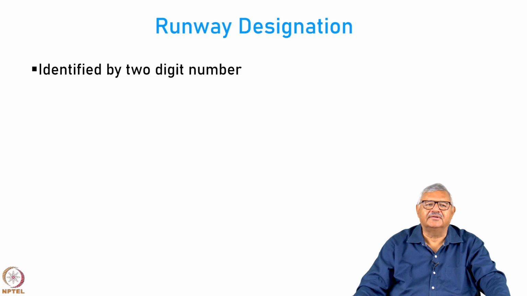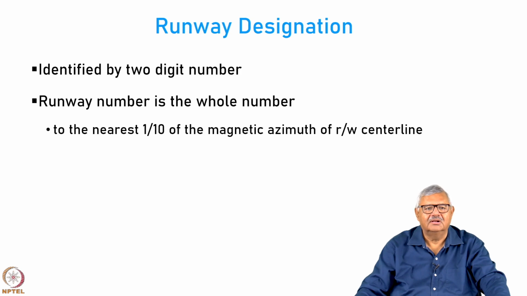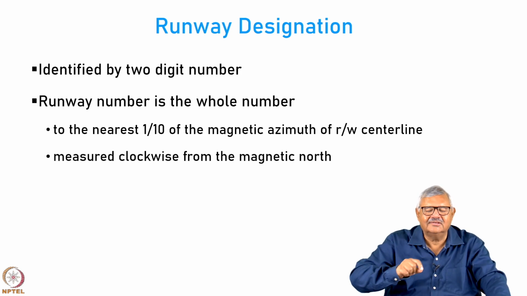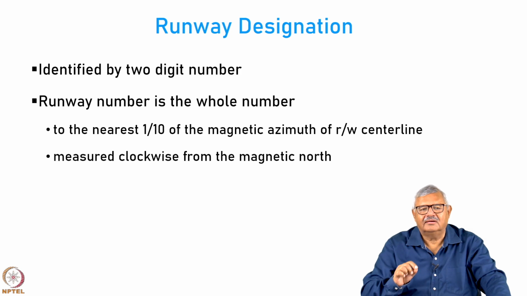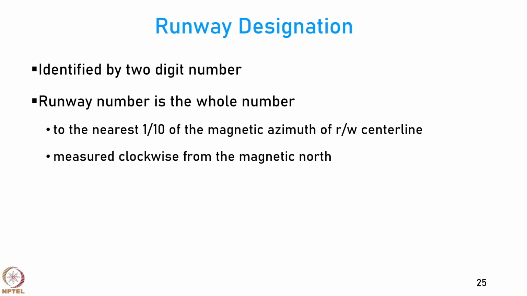Each runway is identified by a 2-digit number that corresponds to the number that the pilot sees when the pilot comes into land. The runway number is a whole number, the magnetic azimuth of the runway center line rounded to the nearest 10 degrees. So you measure the angle of the runway clockwise from the magnetic north, and the number of degrees that you traverse divided by 10 to the nearest integer is the number of the runway.